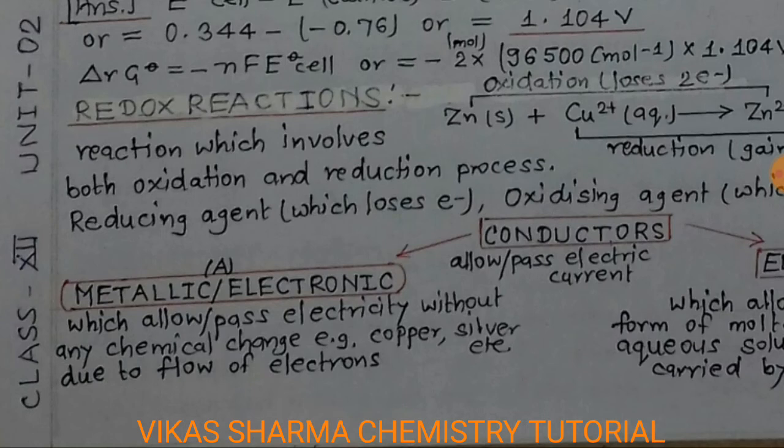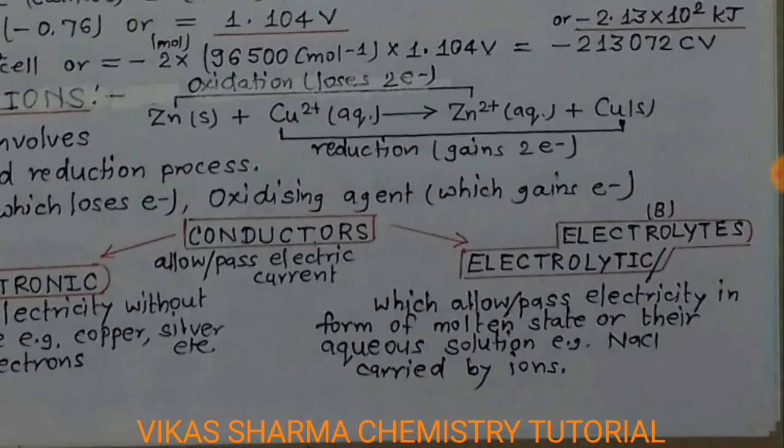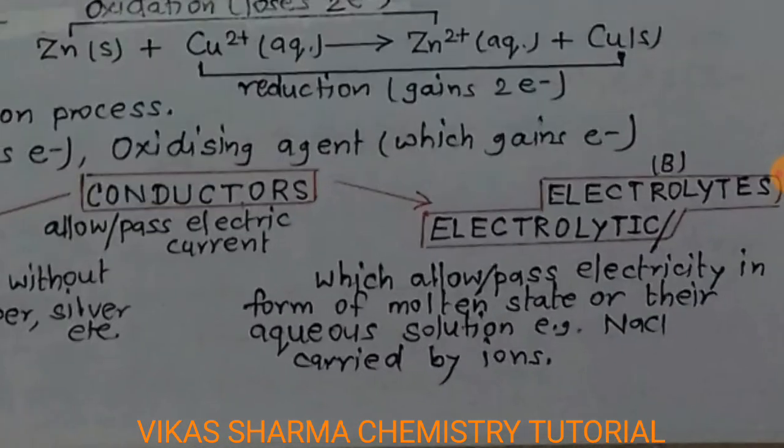Students, the second type, electrolytic conductors, allow or pass electricity in the molten state or their aqueous solution. It means that in the solid state they do not conduct current, but in an aqueous or molten state they conduct electricity. For example, sodium chloride in a solid state is not able to flow the electric current, but in a molten state it conducts electricity. So in electrolytes, the electric current is carried by ions.